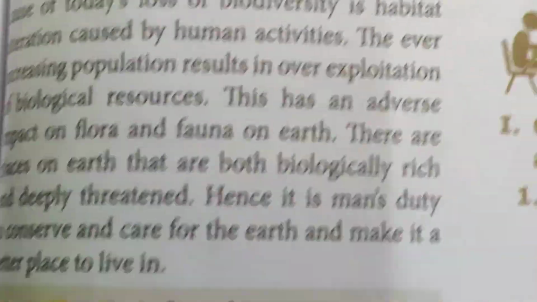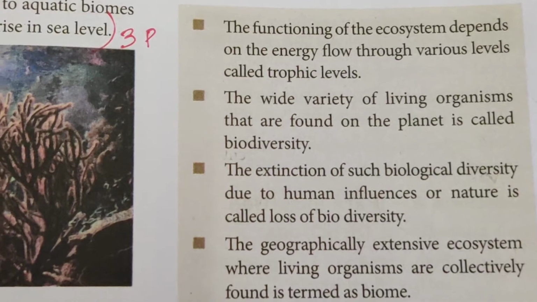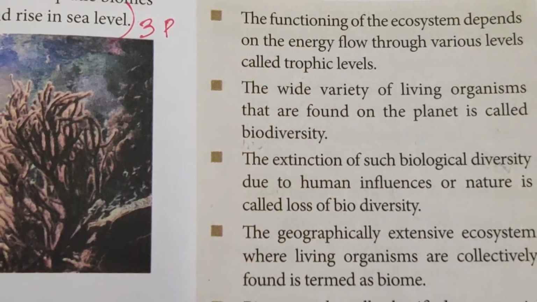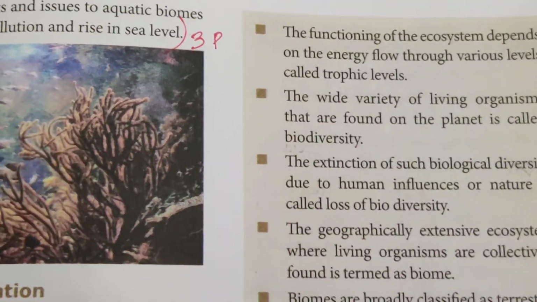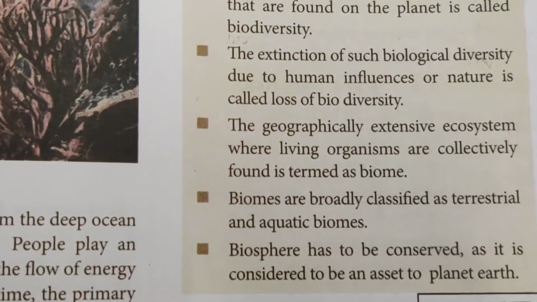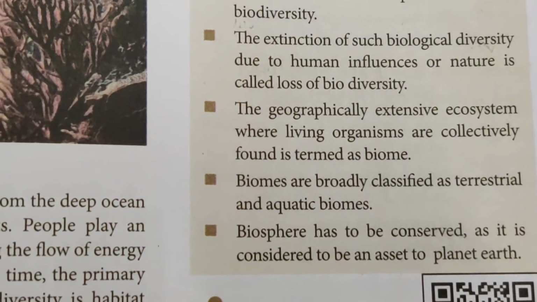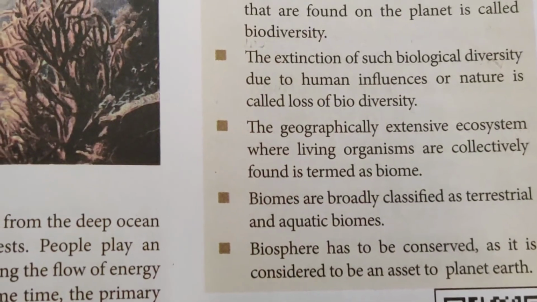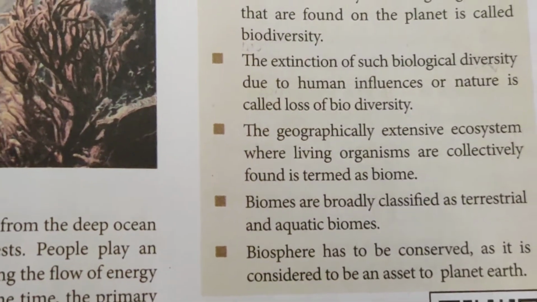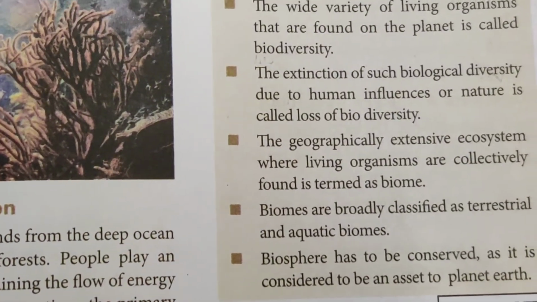Few more points for the recap of the entire lesson. The functioning of the ecosystem depends on the energy flow through the various levels called trophic levels. The wide variety of living organisms found on the planet is called biodiversity. The extinction of such biological diversity due to human influence or nature is called loss of biodiversity. A geographically extensive ecosystem where living organisms are collectively found is termed a biome. Biomes are broadly classified as terrestrial and aquatic biomes. The biosphere has to be conserved as it is considered an asset to the planet Earth.